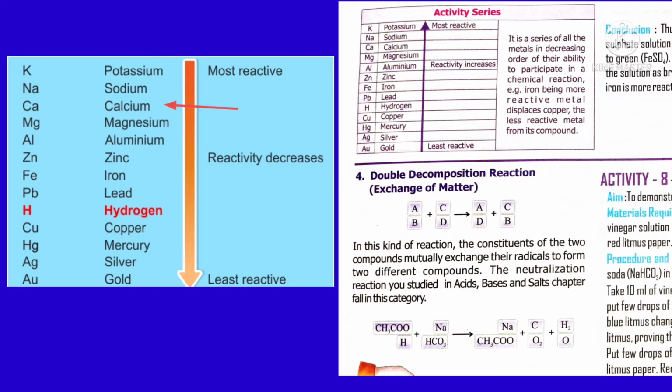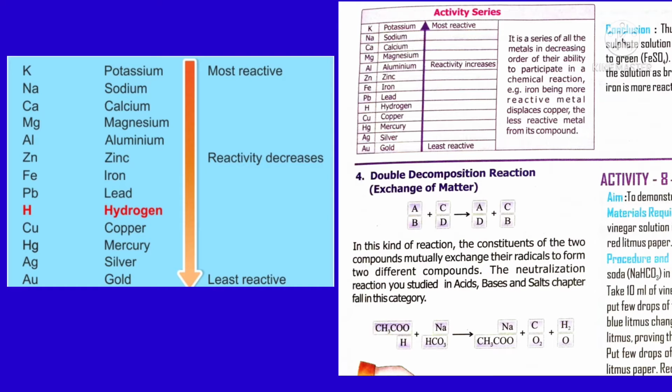Next comes calcium, Ca, magnesium, Mg, aluminium, Al, zinc, Zn, iron, Fe, lead, Pb, hydrogen, a nonmetal, H, copper, a metal, Cu, mercury, Hg, silver, Ag, gold, Au. These are the symbols of elements. For knowing displacement reactions, we have to learn this series because this series is most important. You will use it up to higher classes.